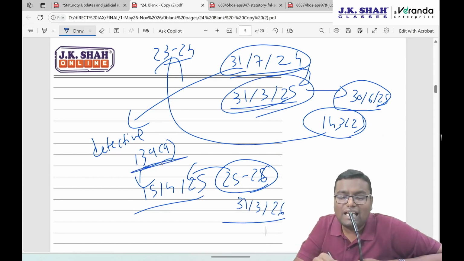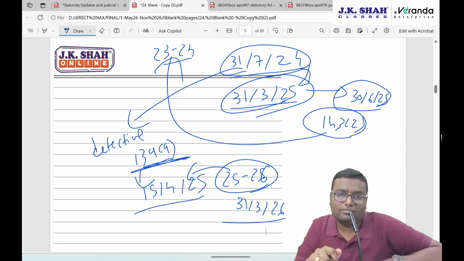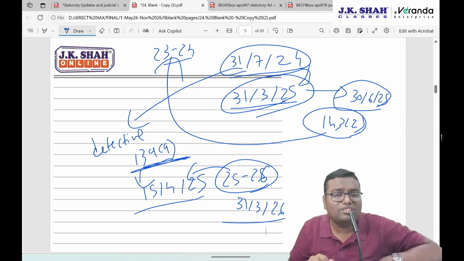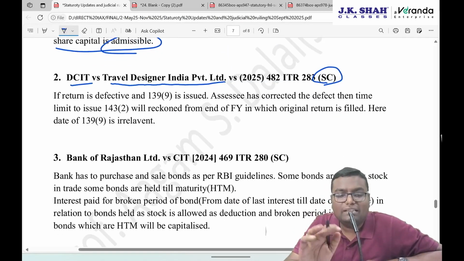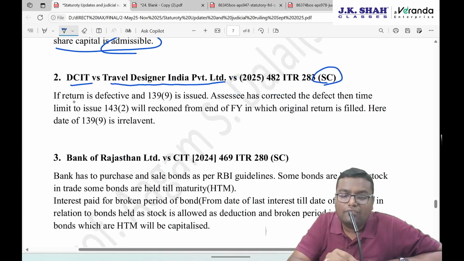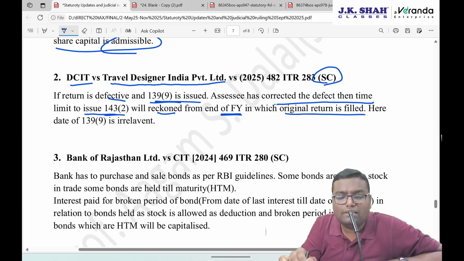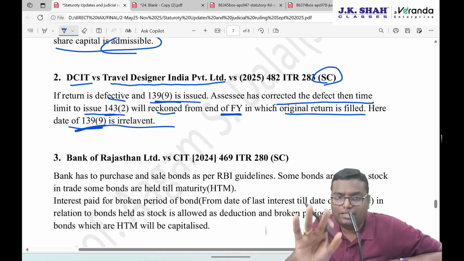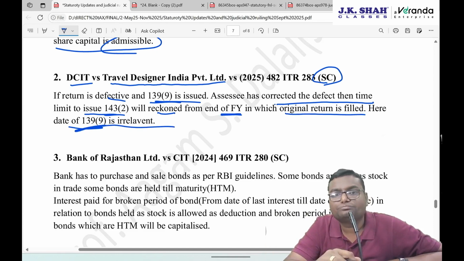Law says 139.9 is a mechanism to rectify the defect. It doesn't change the year in which your return of income is filed, and that's why the return of income is filed in the year 24-25. The due date will be 30th June 25. If the return is defective and 139.9 is issued, and the assessee has corrected the defect, then the time limit to issue 143.2 will be reckoned from the end of the financial year in which the original return is filed. Here, the date of 139.9 is irrelevant, which was obvious.